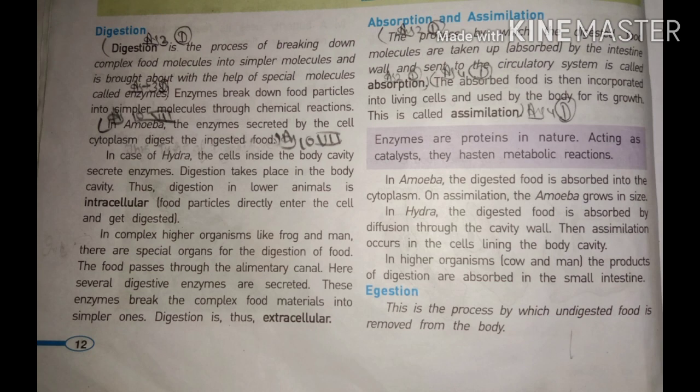Many useful materials are formed after digestion, and the body takes them by the process of absorption. So we can define it: the process by which the digested food molecules are taken up or absorbed by the intestine wall is called absorption.